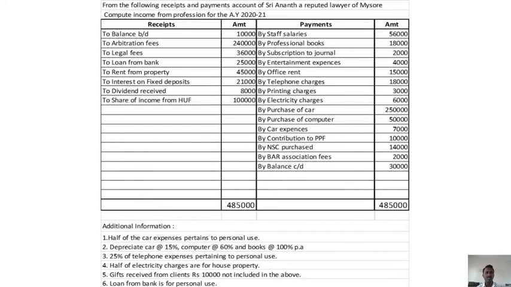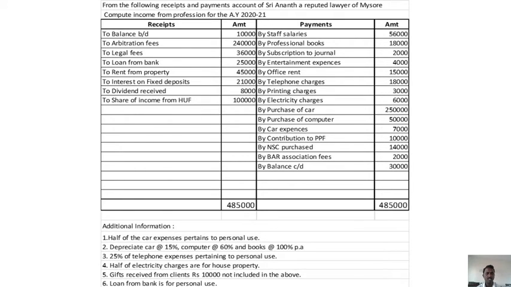From the following receipts and payments account of Sri Anand, a reputed lawyer of Mysore, compute his income from profession for the assessment year 2021. So we have been given the receipts and payments account. Now please concentrate on the receipts.